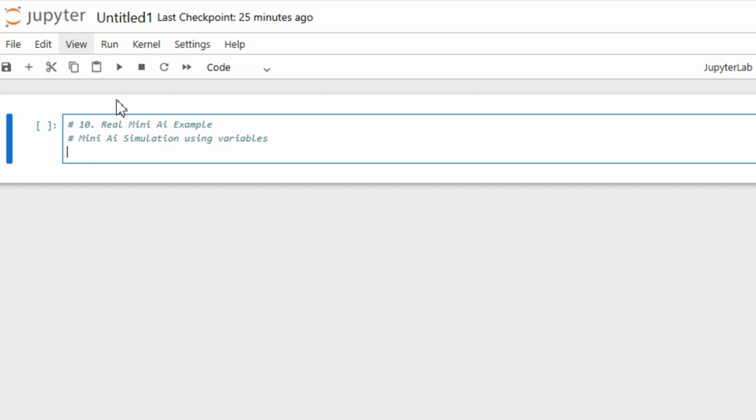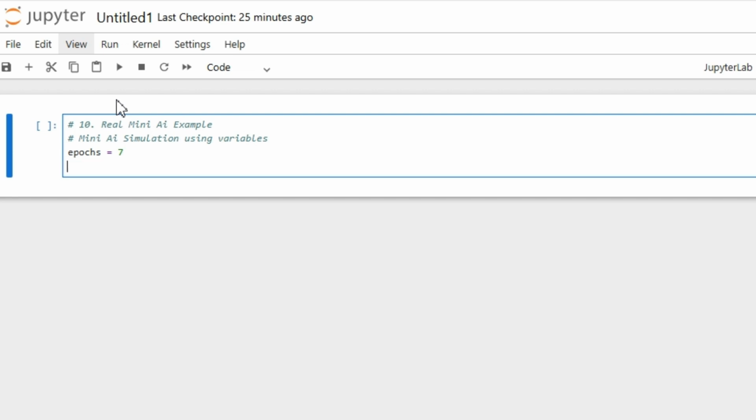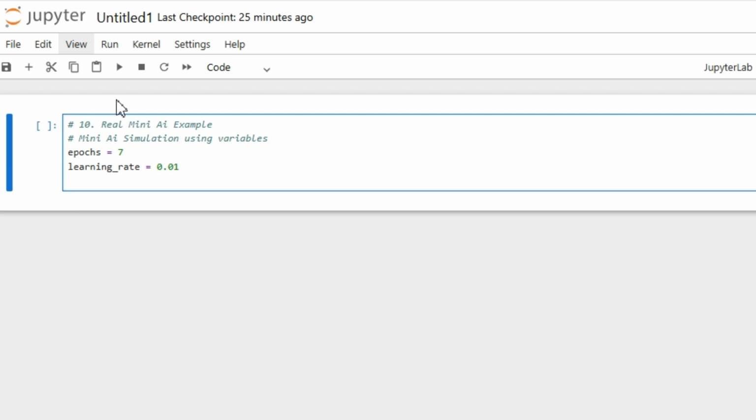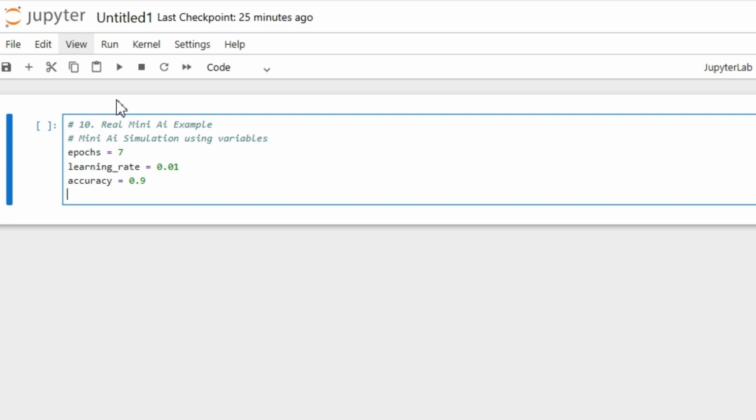For epoch in range(epochs) starts a loop that will run from 0 to 6, 7 times total. On each pass, the variable epoch will represent the current epoch index, starting from 0. Then accuracy plus equals 0.02. Increase the accuracy by 0.02, meaning plus 2% every epoch. This simulates your model getting better as training continues. Print the current epoch and accuracy. Epoch plus 1 makes it print from 1 to 7 instead of 0 to 6. Accuracy: .2f formats the accuracy to 2 decimal places, example, 0.94.